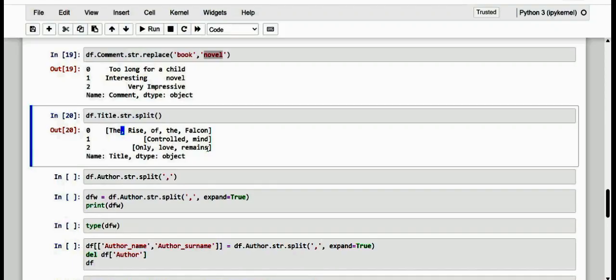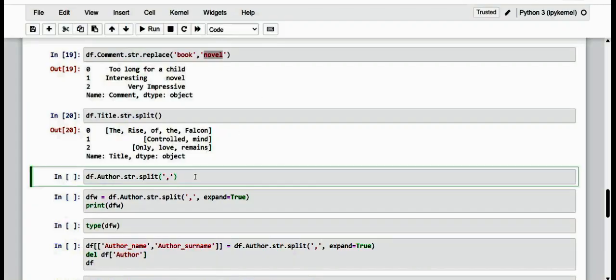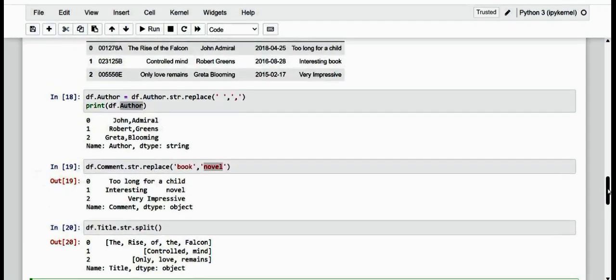If, on the other hand, the words are separated by a separator character such as the comma, it is possible to specify it as an argument of the method. So here of course we have included a comma inside the author column. Yes, that can also be done. I purposely did that.